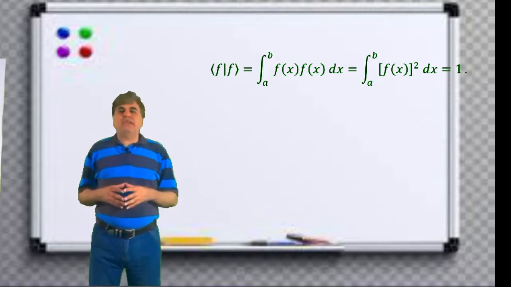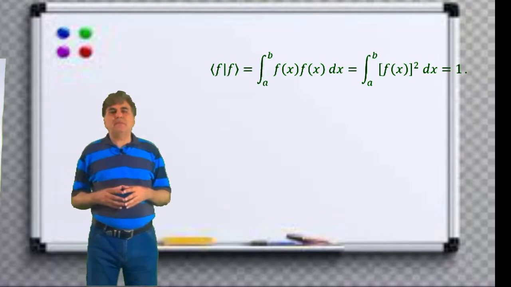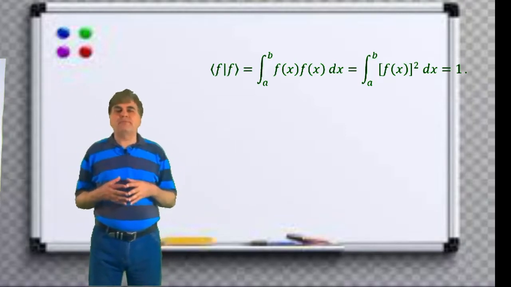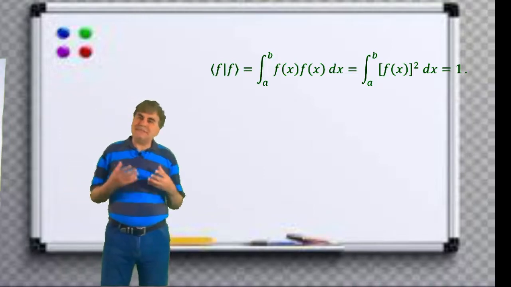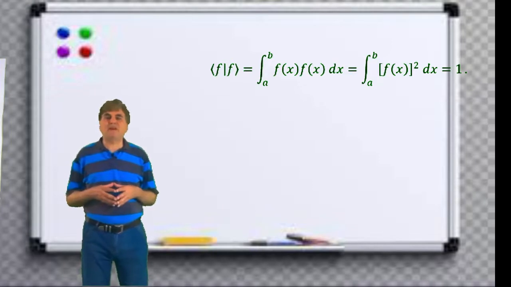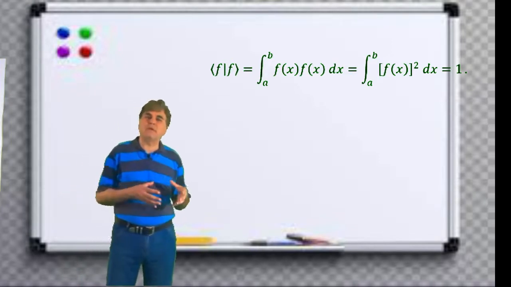In other words, any function whose integral of its square is 1 is called a normalized function. Such a set of functions constitutes the set of orthonormal bases for function space over the set of real numbers x.